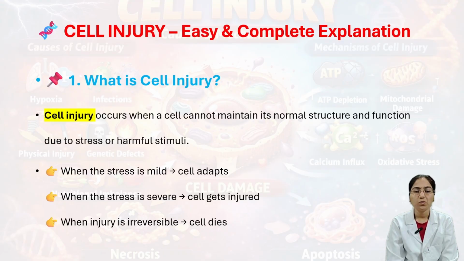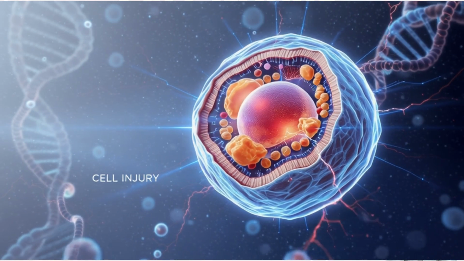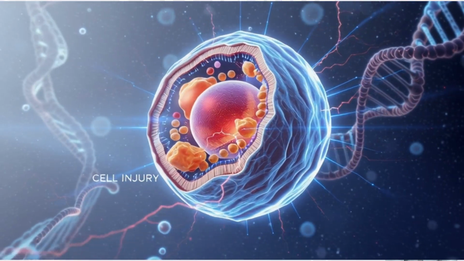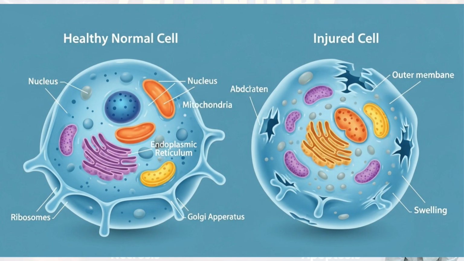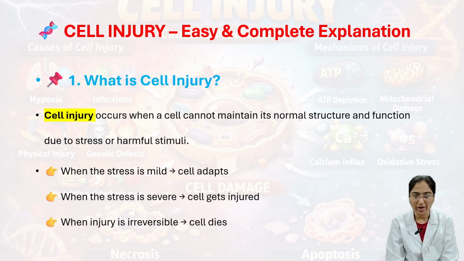First, we'll see what is cell injury. Cell injury occurs when a cell cannot maintain its normal structure and function due to stress or harmful stimuli. For example, when the stress is mild, the cell adapts.